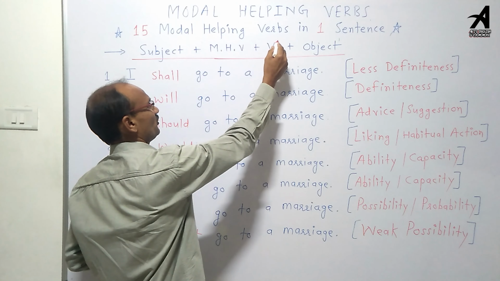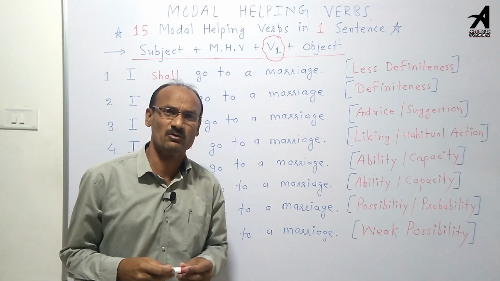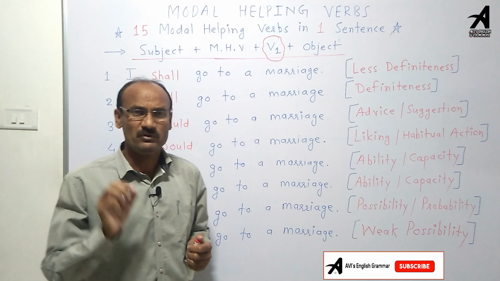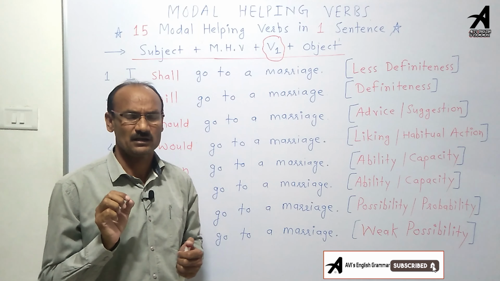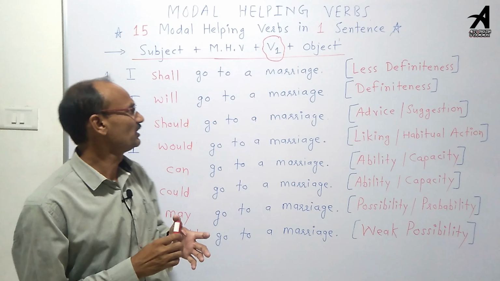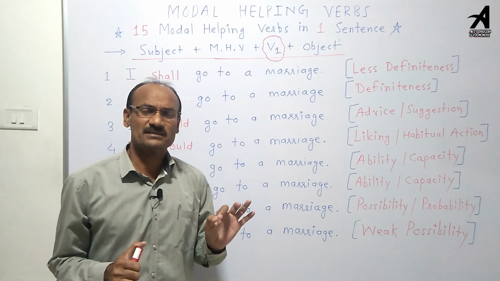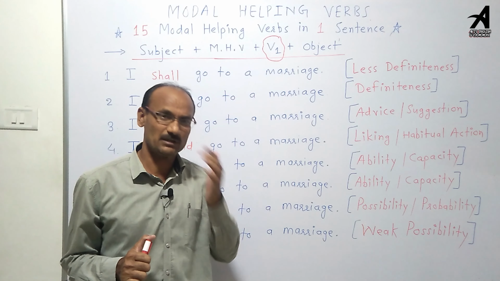What is the specialty of this modal helping verb structure? V1 is compulsory with all the modal helping verbs. Only one V1 is compulsory after the modal helping verbs.